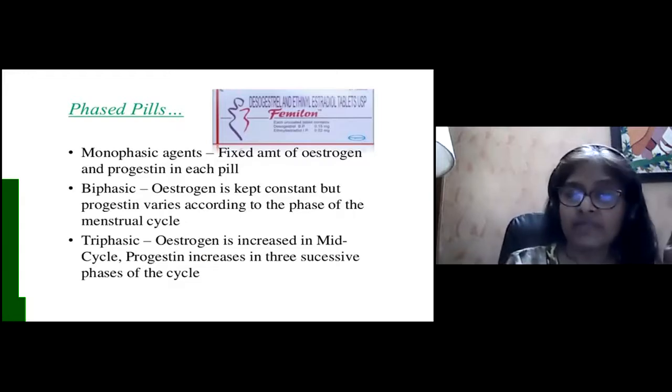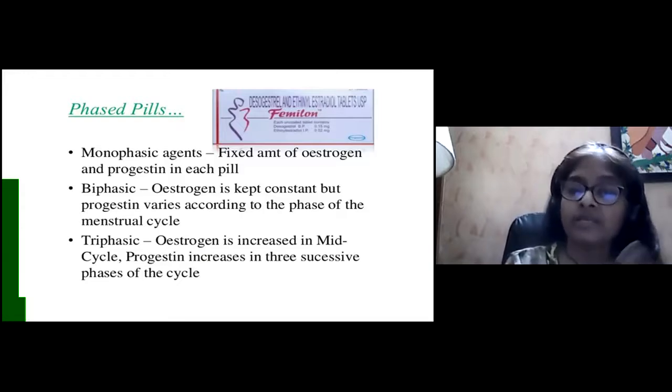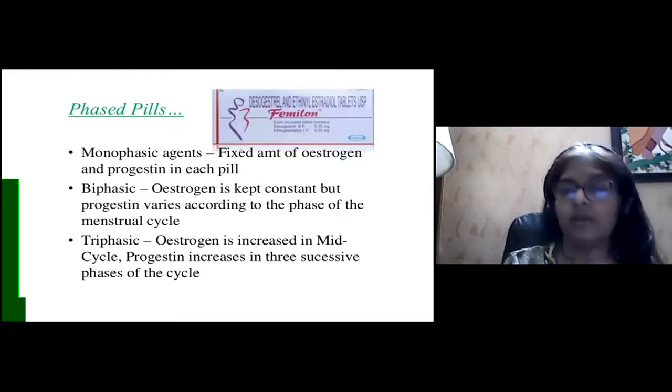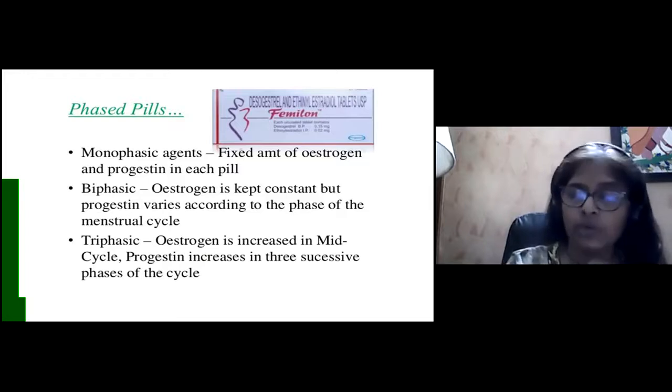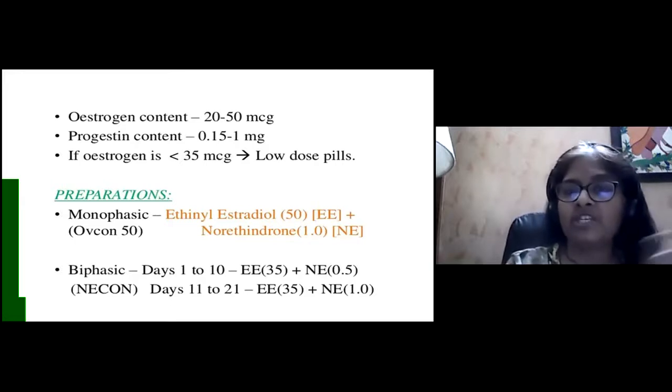In the triphasic pill, the estrogen is increased in mid-cycle and progesterone increases in 3 successive phases of the cycle. In biphasic, there are 2 doses of progesterone. In triphasic, there are 3 doses of progesterone, but estrogen is also increased in the mid-cycle. So these are the 3 types of pills that are available in the market. The estrogen content is anywhere between 20 to 50 microgram. The progesterone content is 0.5 to 1 milligram, and if estrogen is less than 35 microgram, they are called low dose pills.